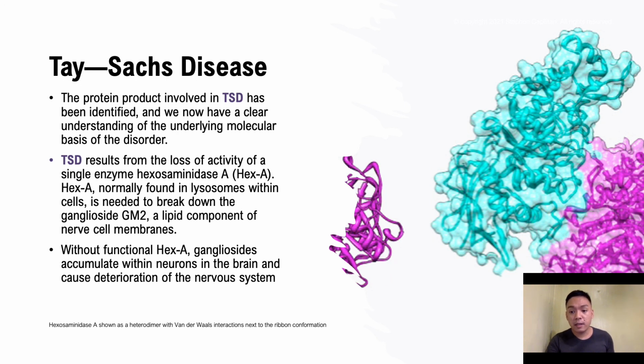This is very critical because heterozygotes of TSD, with one normal copy of the gene, produce about 50% of the normal amount of hex A. So heterozygotes of TSD produce enough hex A, and they show no symptoms of the disorder.